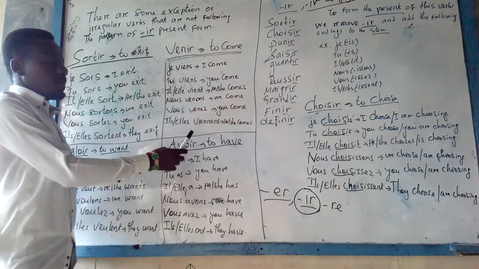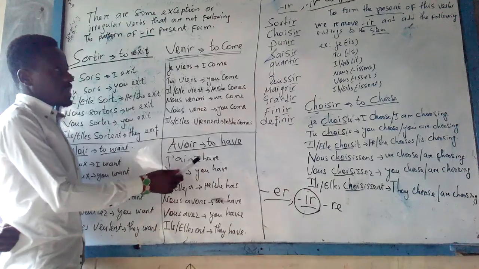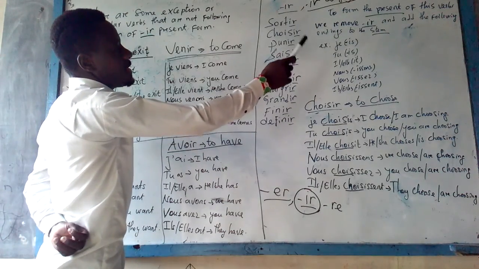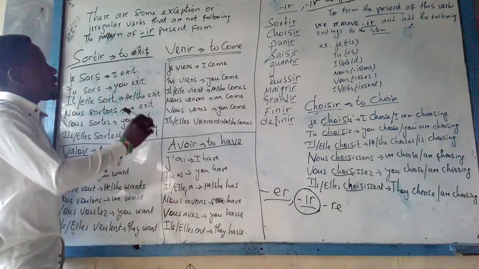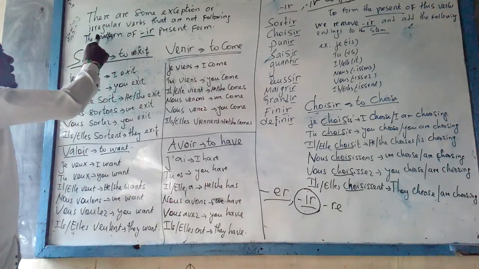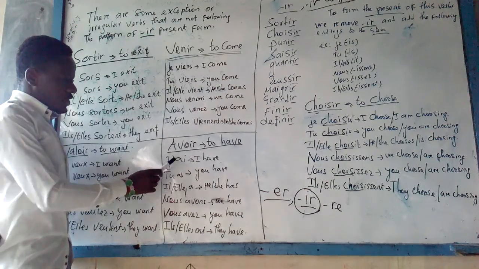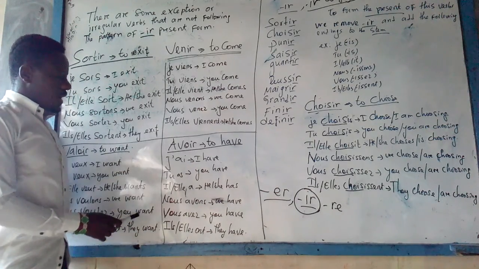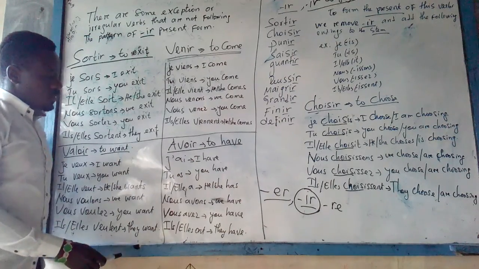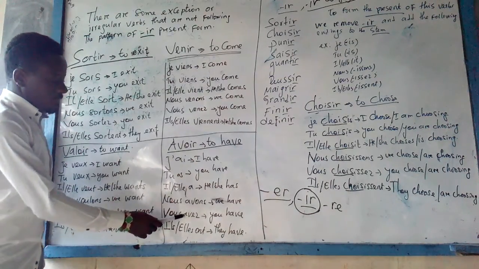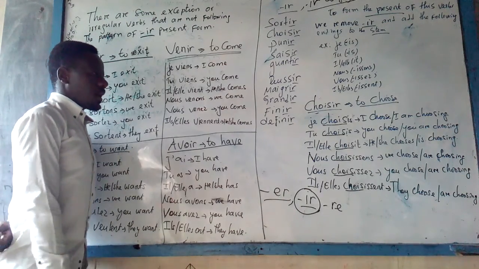Another verb is the verb avoir, to have or to possess. It is an exception. It is not formed with the regular endings, it is formed on its own. That is why we say they are irregular verbs, irréguliers. Example: j'ai, I have. Tu as, you have. Il, elle a, he, she has. Nous avons, we have. Vous avez, you have. Ils or elles ont, they have.